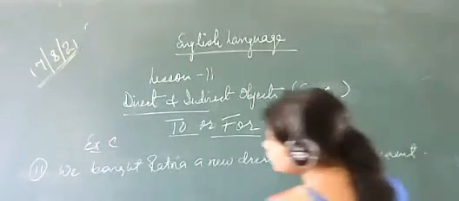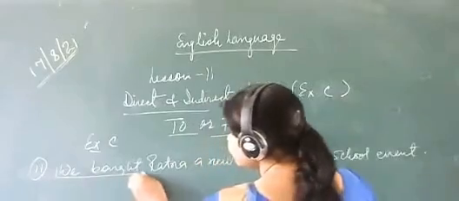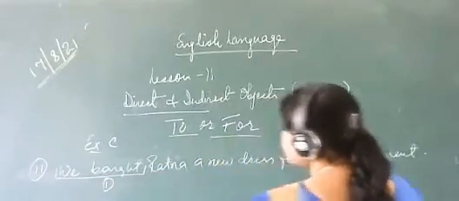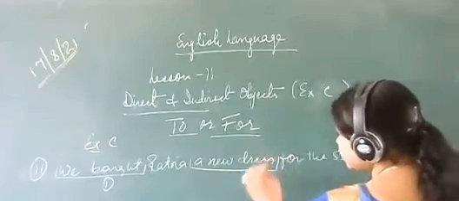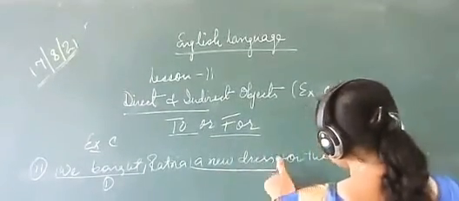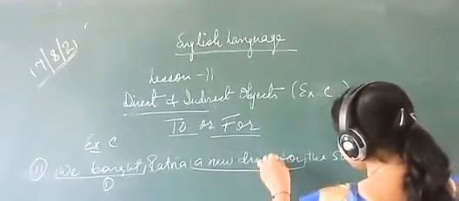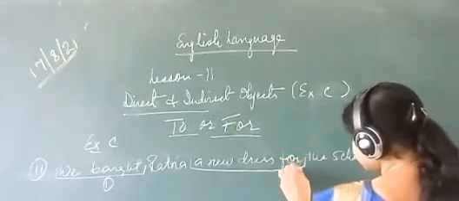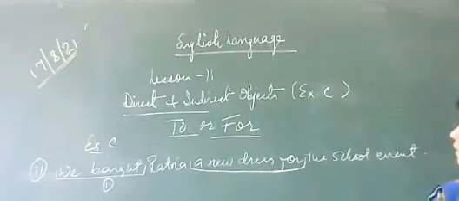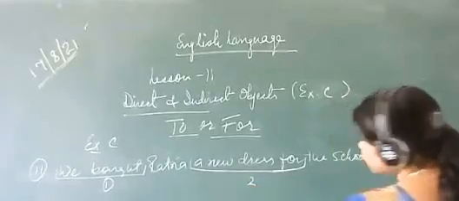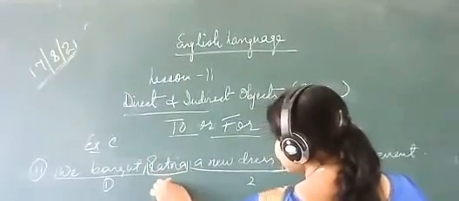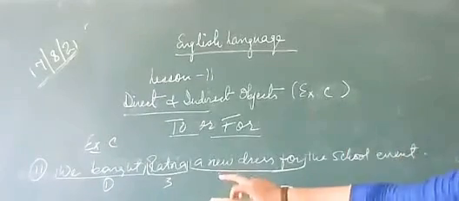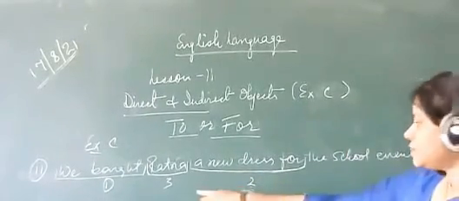See, first of all, you will write we bought is the first. What we bought? A new dress. A new dress for. Till for you add: we bought a new dress for. Clear? Then this, Ratna, is 3. We bought a new dress for Ratna.